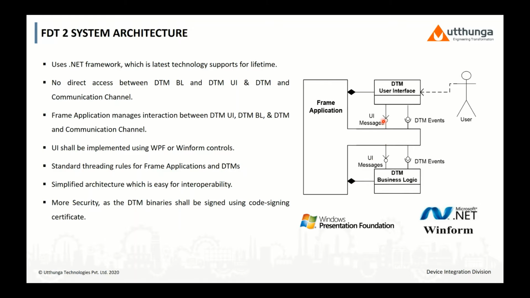So the interaction between the business logic and the user interface is done via messages and events that are defined in .NET classes. Standard threading rules are defined for frame applications and DTMs, which need to be followed by both FDT 2.0 frame applications and DTMs. A simplified architecture is defined that is easy for interoperability. So FDT 2.0 eliminates the COM and ActiveX limitations.